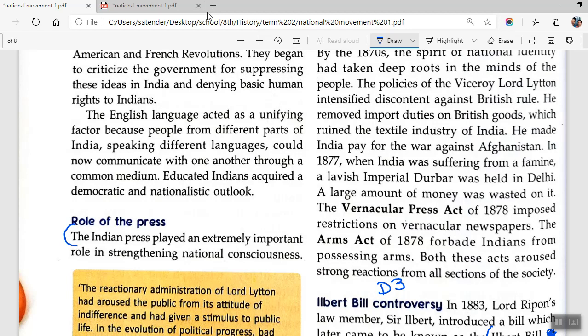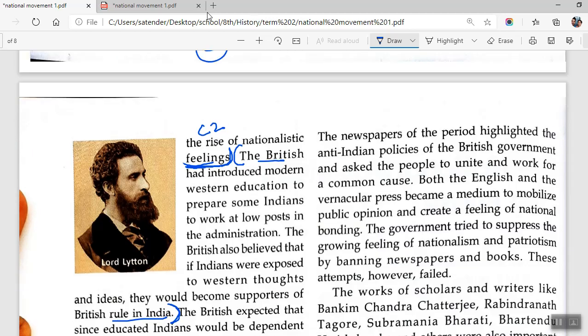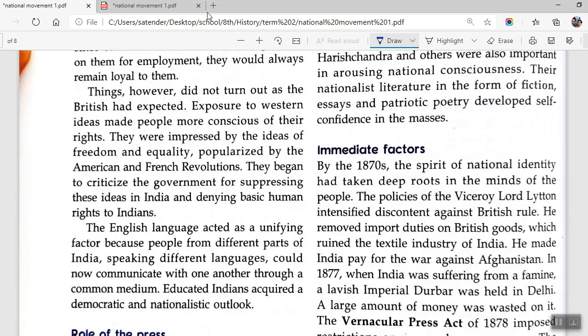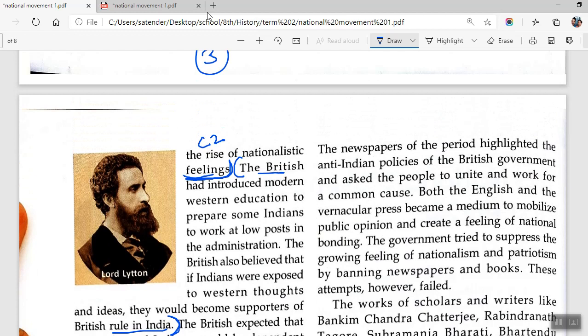The Indian press played an extremely important part in strengthening nationalistic consciousness. In fact, what you do is you just leave this one. Hold on a second. Just don't start from here. You'll be writing first, role of press, and then you start from this point.